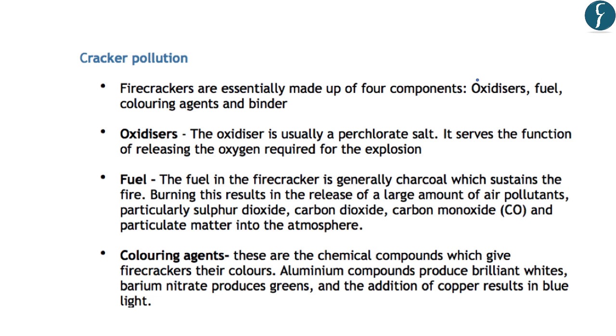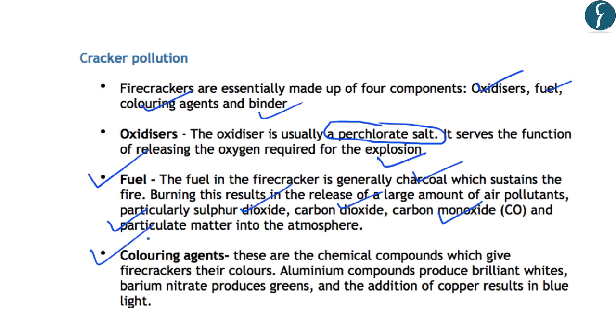Now, regarding firecracker pollution, you should note that firecrackers are made up of 4 components, and these include the oxidizers, fuels, coloring agents, and the binders. Regarding the oxidizers, the chemical which is used in these oxidizers is the perchlorate salt. And this oxidizing agent provides the oxygen which is required for the explosion of the firecracker. Further, the fuel which is used in firecrackers is generally composed of charcoal. And due to the burning of this charcoal, various air pollutants like sulfur dioxide, carbon monoxide, and particulate matter are emitted. Regarding the coloring agents, you should note that these include aluminium compounds.